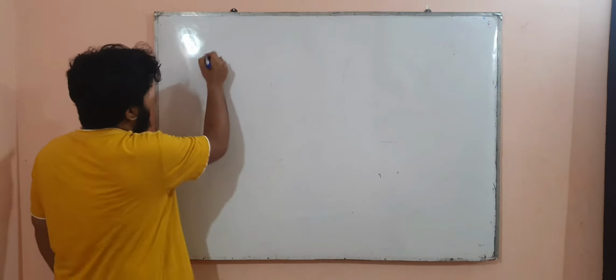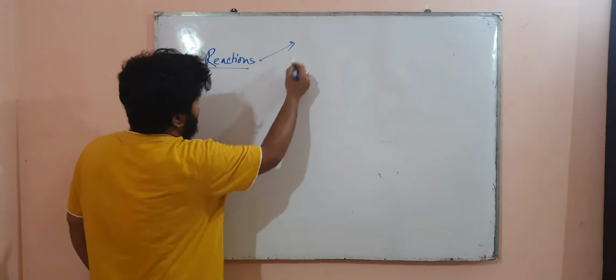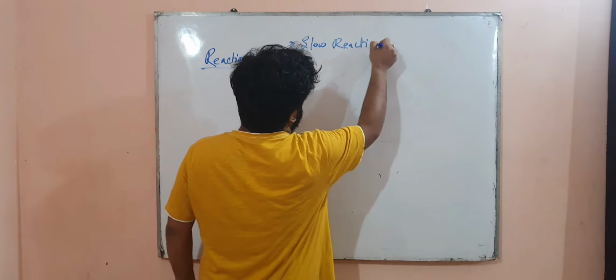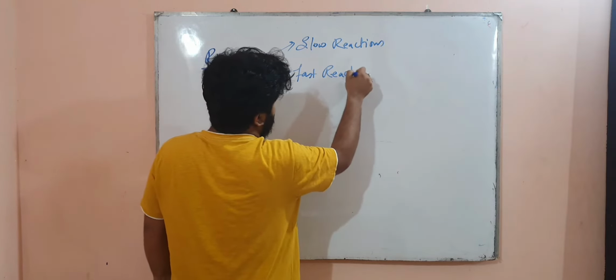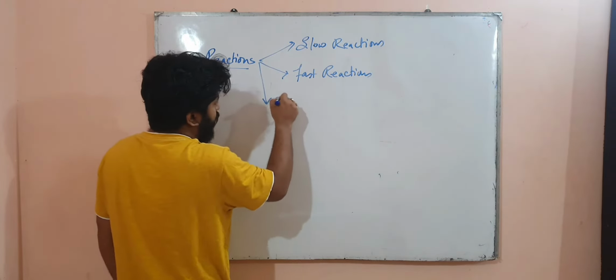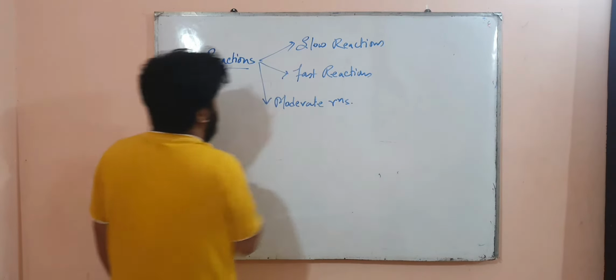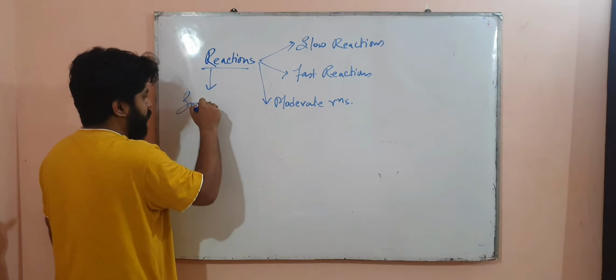Okay, moving ahead with the study of chemical kinetics, let us divide the reactions on the basis of the speed. Reactions on the basis of speed, velocity or rate can be divided into slow reactions, fast reactions, and moderate reactions. And there are also spontaneous reactions.